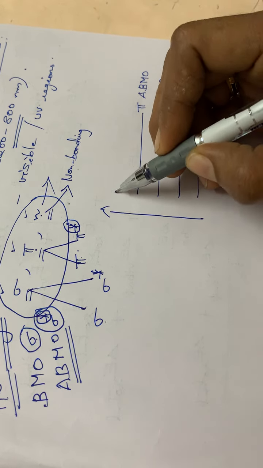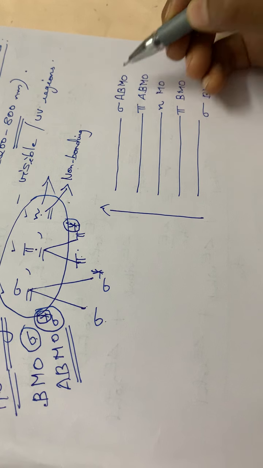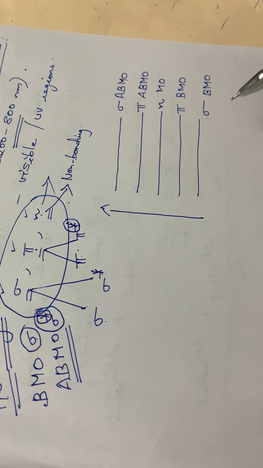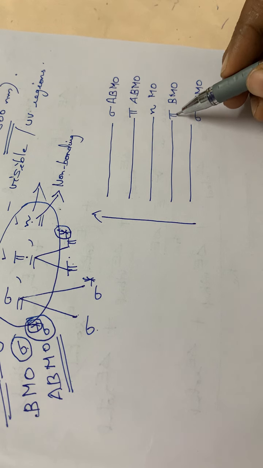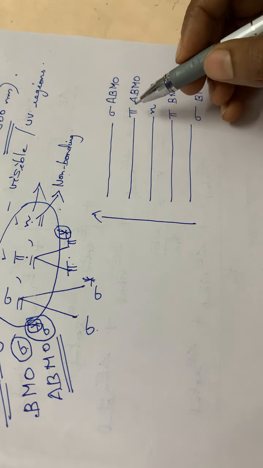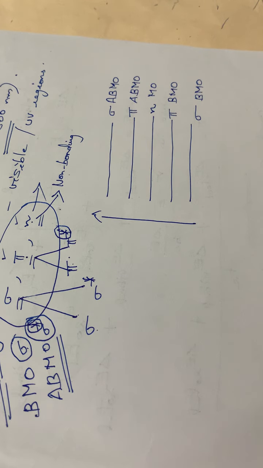And then comes the sigma anti-bonding molecular orbital. So these are the different energy levels. The lowest one is sigma bonding, then pi bonding, then non-bonding, then pi anti-bonding, then sigma anti-bonding.